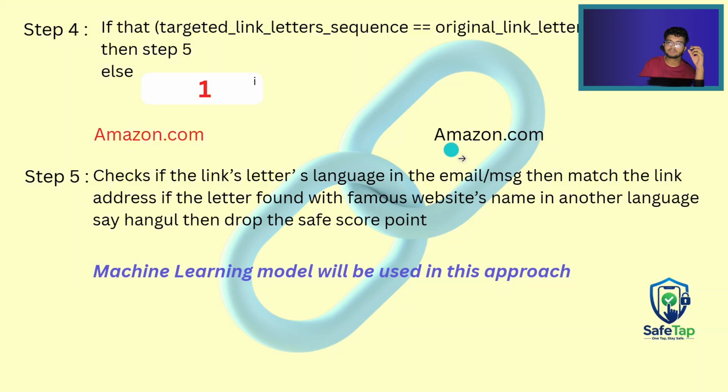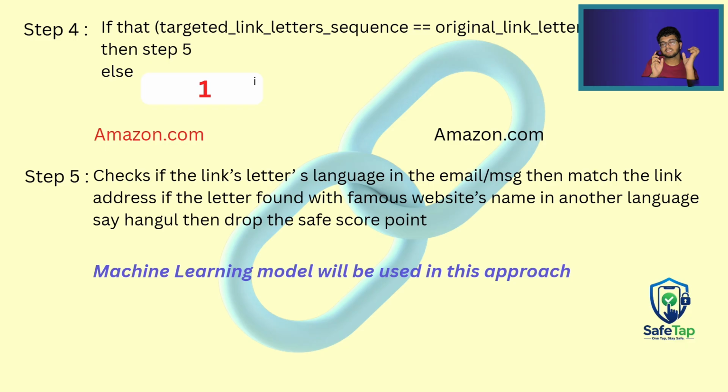So when we find this on Google, basically the safe tab will find it on Google or any other browser. Then what will it do? It will break it letter-wise, then convert it to another language, which is French. Then it will match these both letter sequences. If these both are the same in French, then it is supposed that these links are the same. And if it is not the same, then obviously it is dangerous and will get a very dangerous result, which is 1. And after that, if this passes this step 4 also, then there will be step 5,